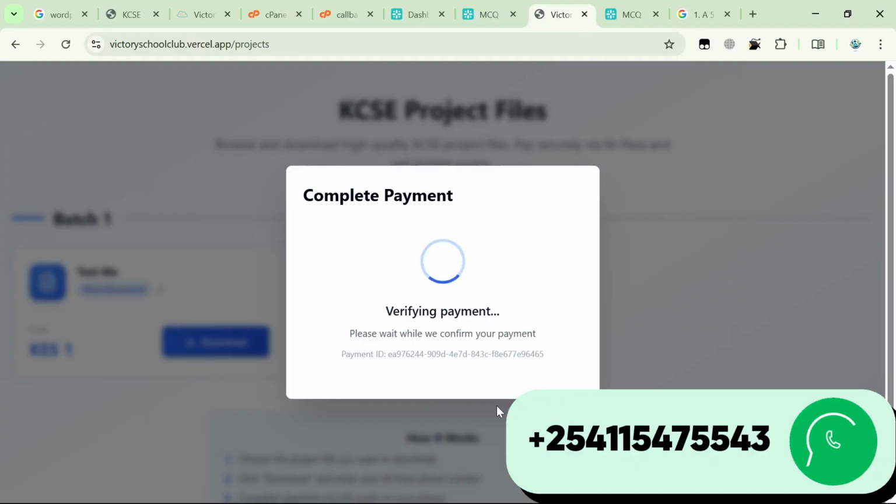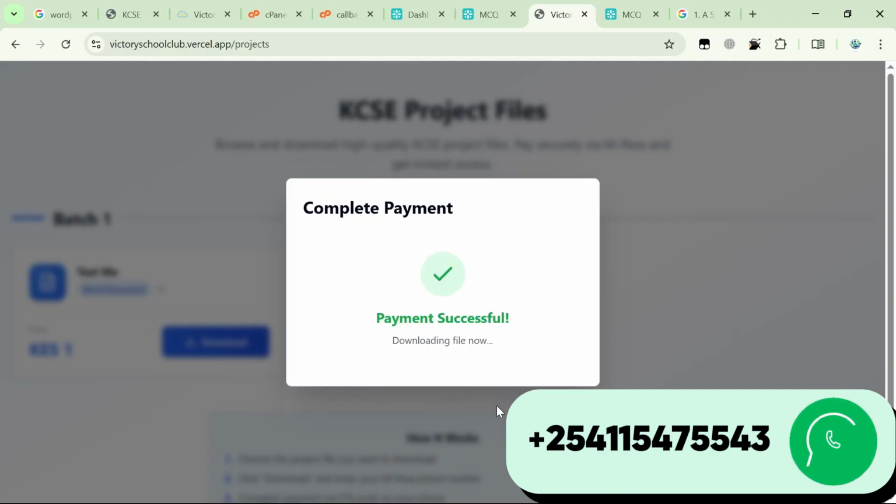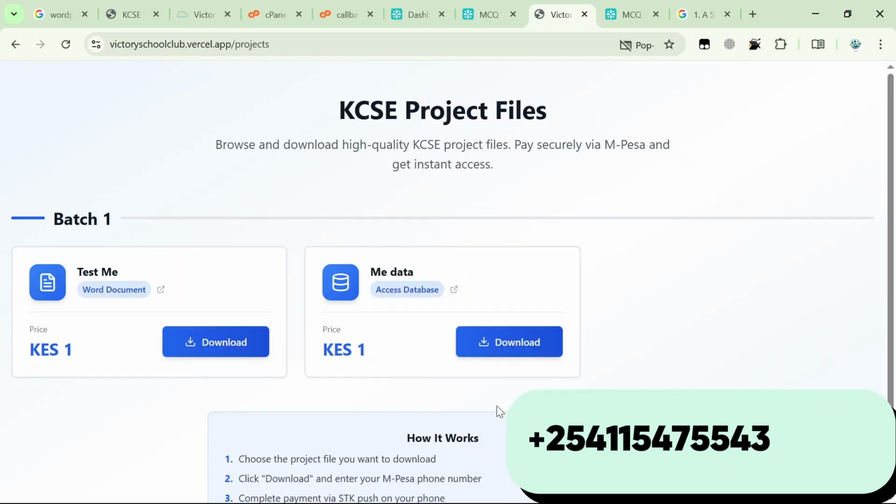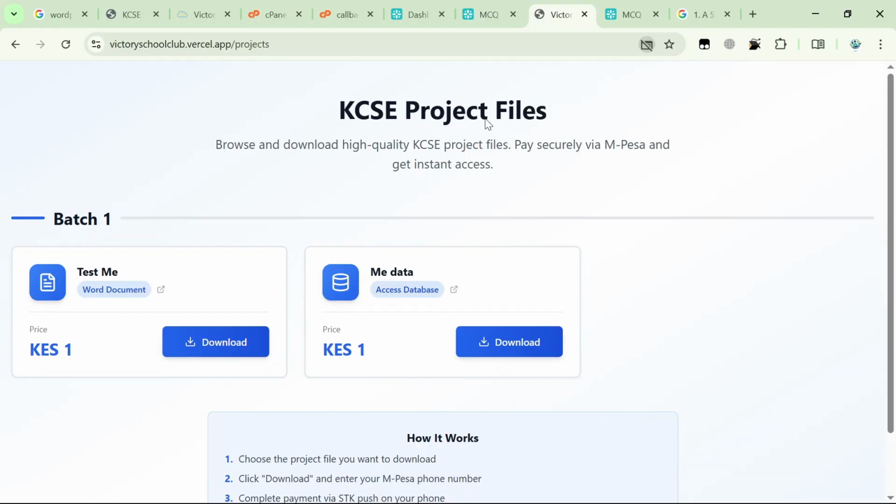There you go, prompt has been sent. Then I make payment. And once payment has been made, depending on the redirection link that you place for this particular site, it will go to that pop-up. Now this pop-up, I placed google.com. Now once payment has been made, it redirects to google.com. That is what I placed.